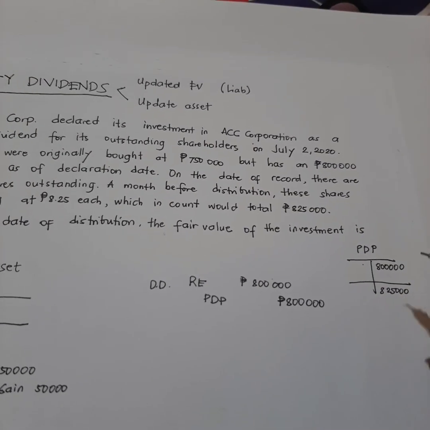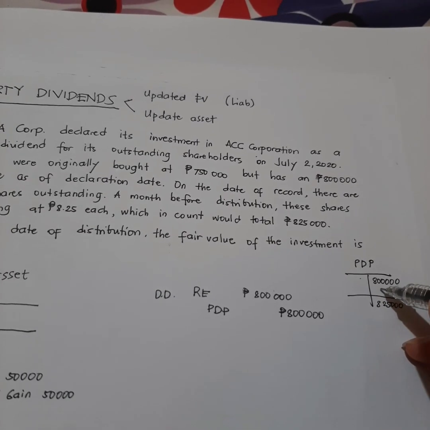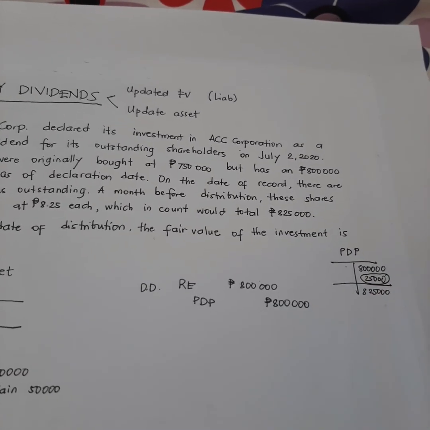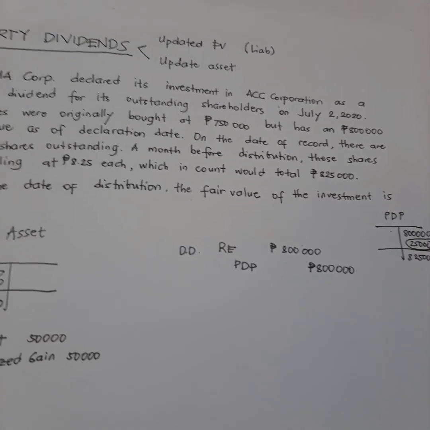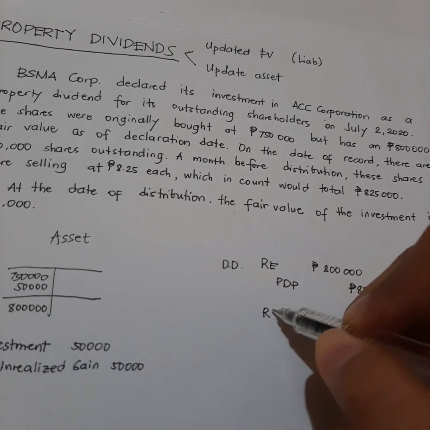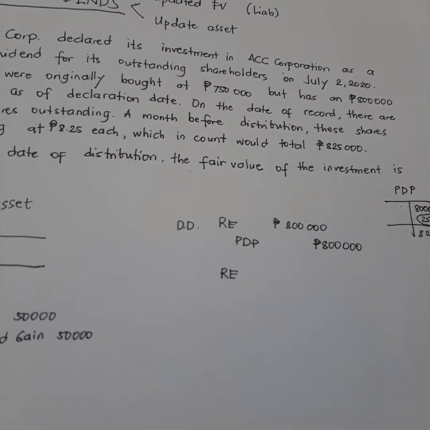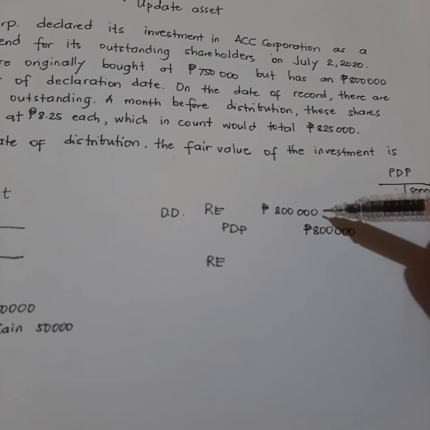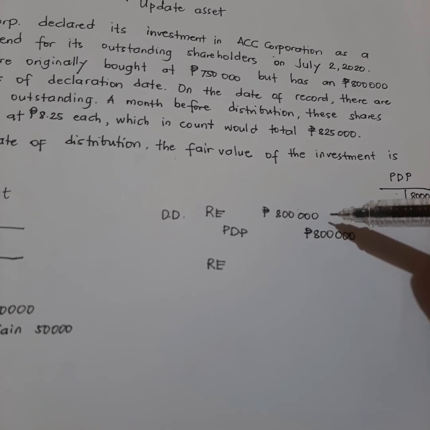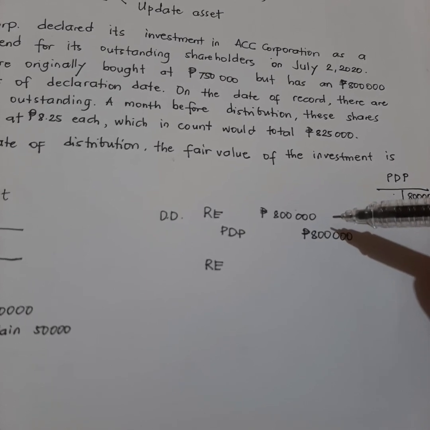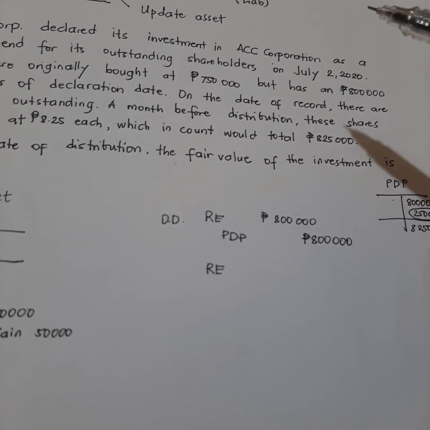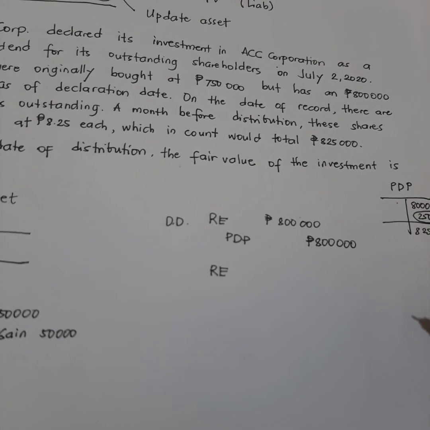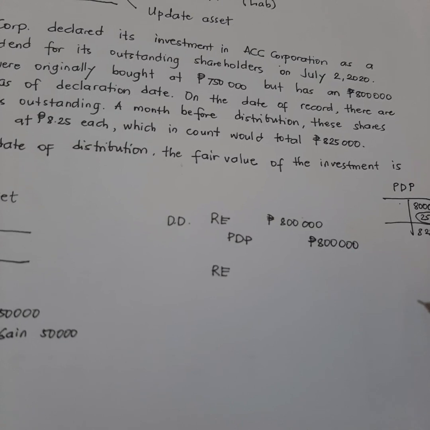So from 800,000, magiging magkano na yung utang natin? Magiging 825, which means kailangan natin magdagdag ng 25,000 na property dividends payable. And to account for that, we will need to adjust our debit to retained earnings. Kasi nga, ang dinideduct natin sa retained earnings from the date of declaration is only 800,000. Since the liability must be recorded in its updated fair market value, dapat maging 825,000 na rin yung ating ibabawas sa retained earnings.